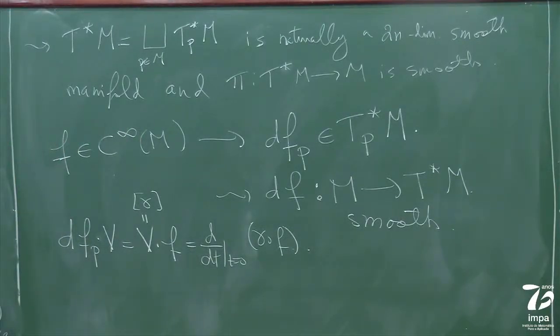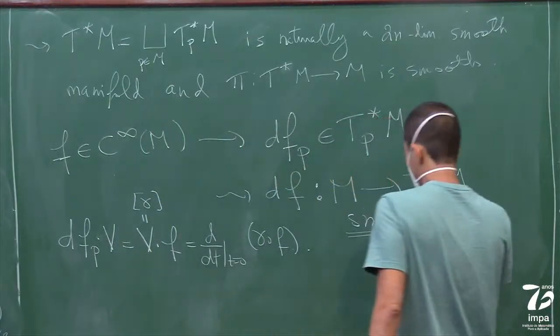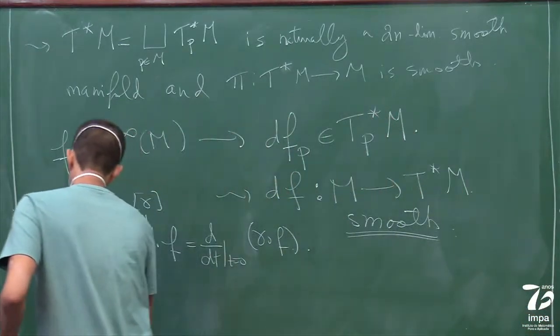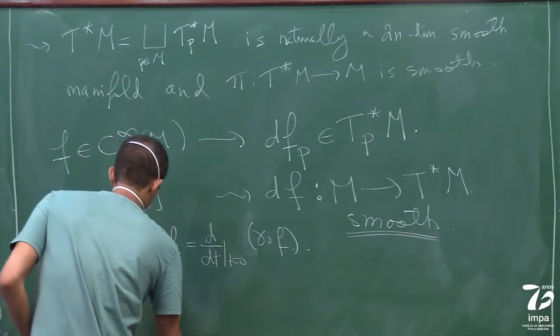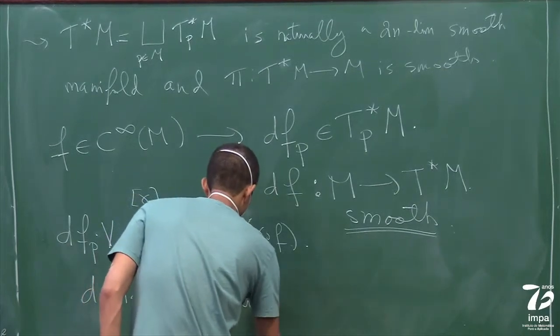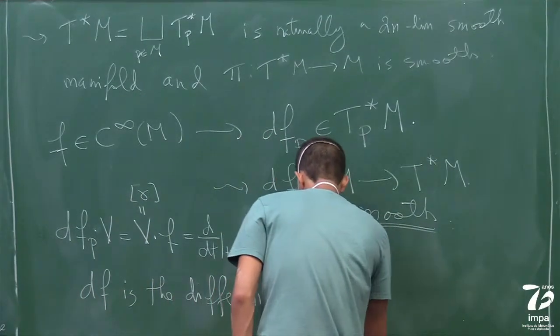Okay, so it's extremely simple. And it's not hard to see that as you vary p smoothly, this thing will vary smoothly, which is why df is a smooth map when you let p vary. So this is called the differential of f.